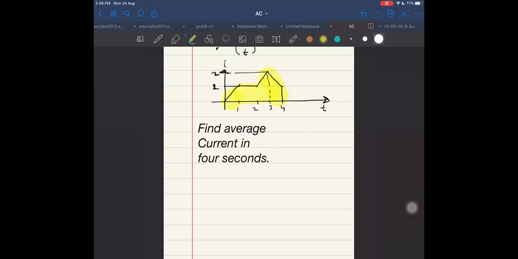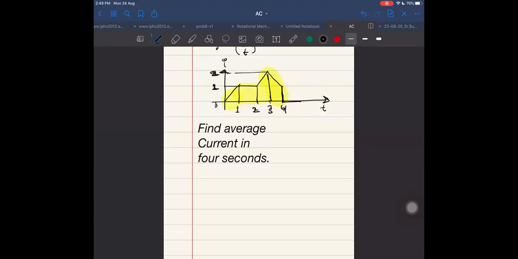And the area we can take in separate parts, for example, area of triangle plus square plus a trapezium and another trapezium. These areas divided by the total time, 4 seconds. So up to 4 seconds only, I'm asking average current. If I ask up to 5 or 6 seconds, 4.5 amperes is impossible. I can directly say, because I know the current is varying only from 0 to 2. How can the average be more than the highest value? It will never be 4.5.